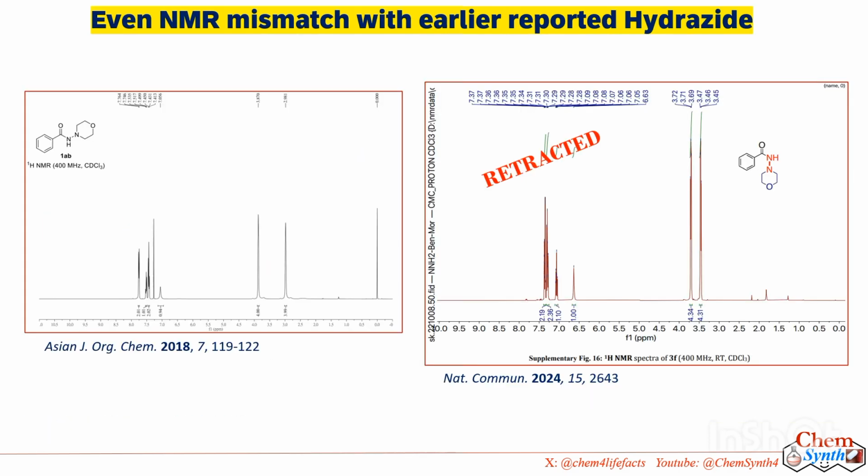The error in product identification could have been avoided. It could be done by NMR matching with the earlier reported compound spectra. For example, you can see that for both molecules there is a significant difference in peak positions, although the spectra were recorded in the same solvent.